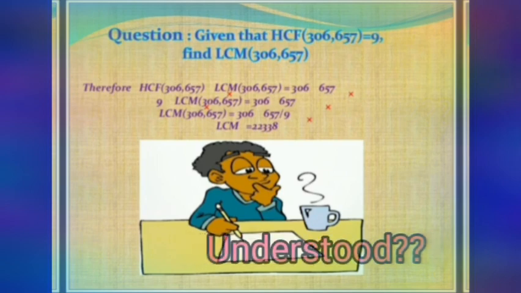Okay, 306, 3 plus 0 plus 6 is 9, so it is divisible by 9. So let us cancel 9 and 306. You will be getting 34. So in the numerator, 34 into 657. If you find the product 657 into 34, you will get the LCM is 22,338. So please take a paper and work out this sum, and please tell me whether it is easy for you. Can you able to understand?